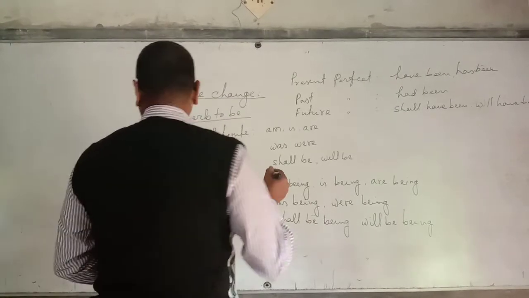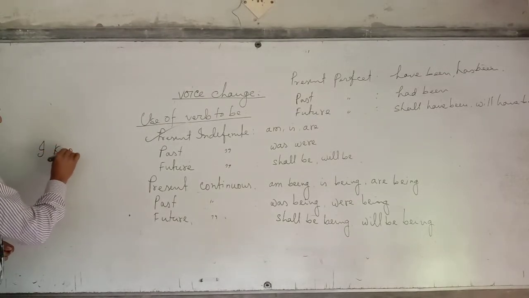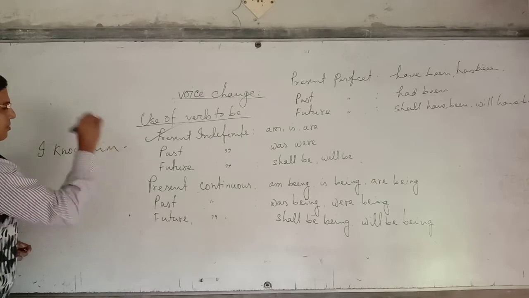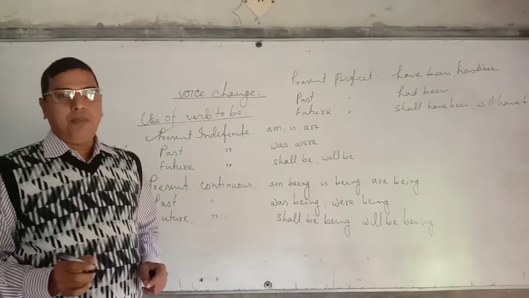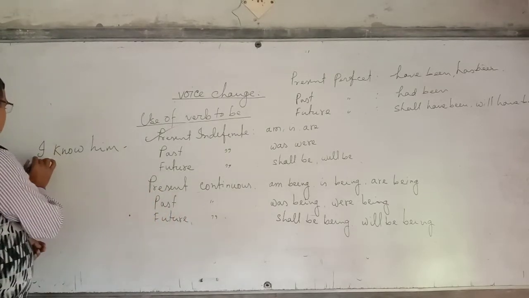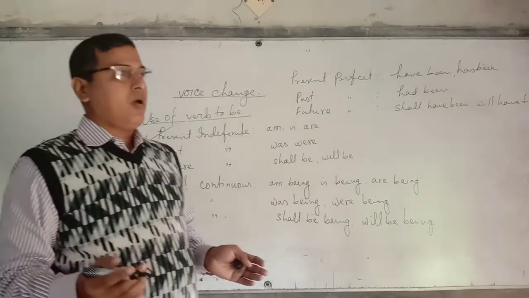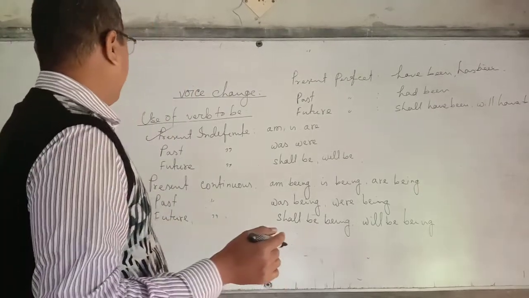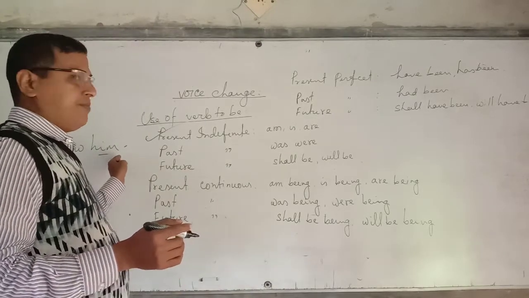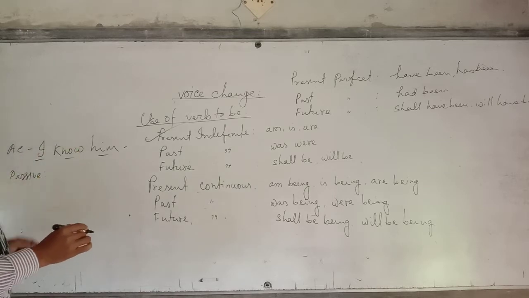For an example, I know him. It's an example of present indefinite tense because the structure of present indefinite is subject, present form of verb and object. So it's an example of present indefinite tense. Now we want to change this present indefinite tense, active to passive. It's an active voice. We change this sentence into passive.